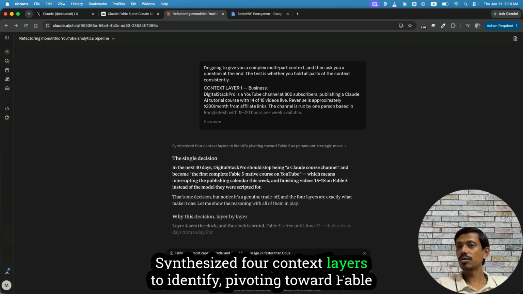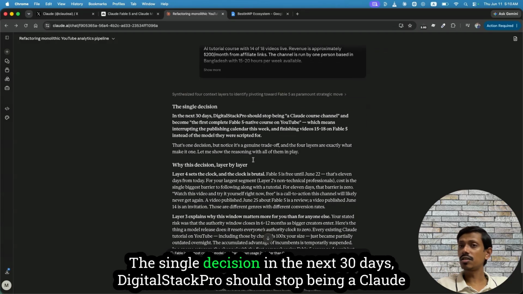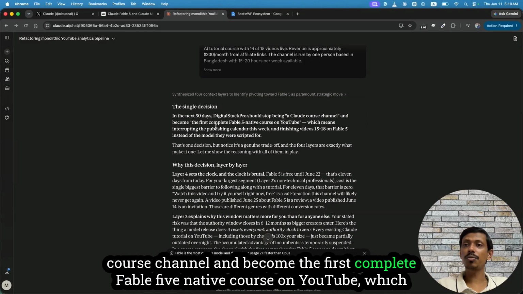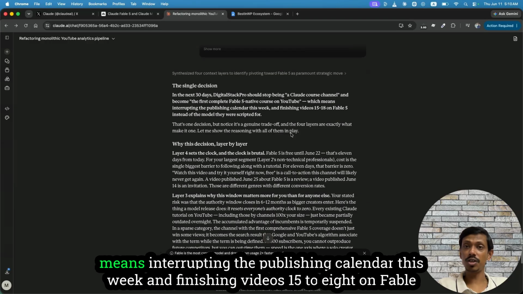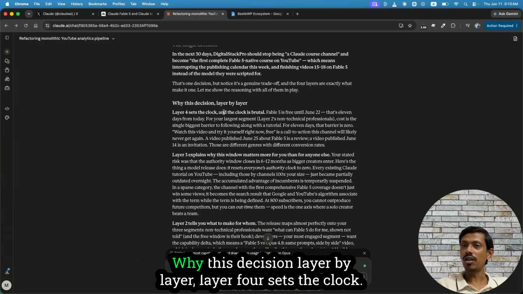Synthesized 4 context layers to identify pivoting toward Fable 5 as paramount strategic goal. It's done. The single decision: in the next 30 days, Digital Stack Pro should stop being a Claude course channel and become the first complete Fable 5 native course on YouTube, which means interrupting the publishing calendar this week and finishing videos 15 to 18 on Fable 5 instead of the model they were scripted for. Why this decision? Layer by layer.